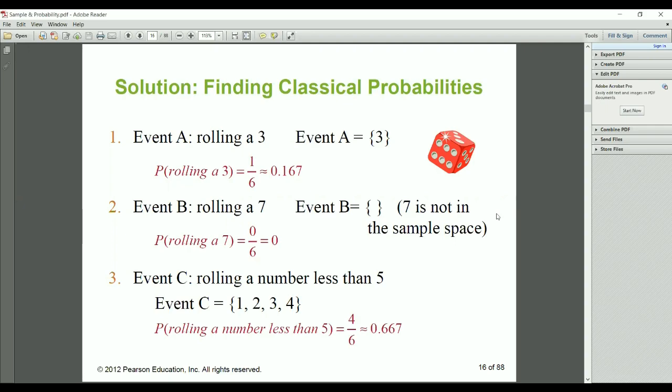And rolling a number less than 5: whichever numbers less than 5 are in our sample space, that is the probability. So 1, 2, 3, 4 divided by 6. You have to calculate it that way. Yes. So do you understand? Who is not able to understand this screen?